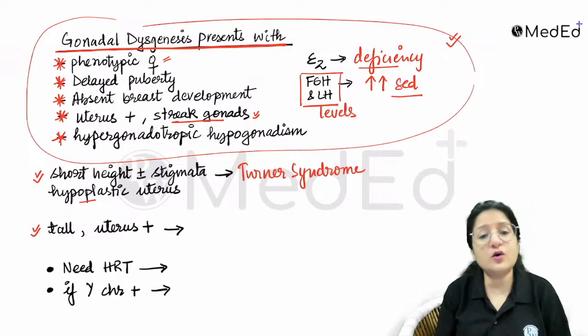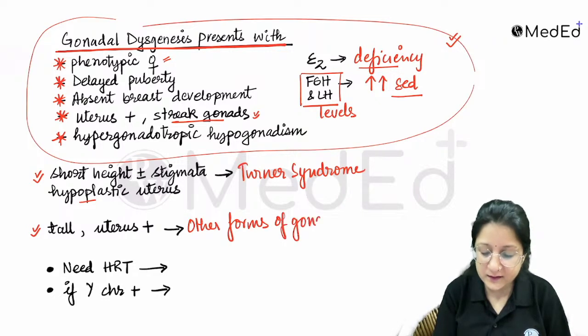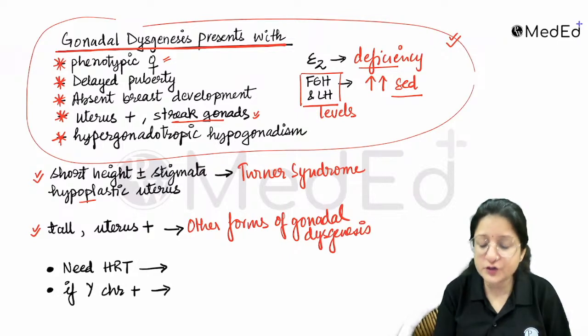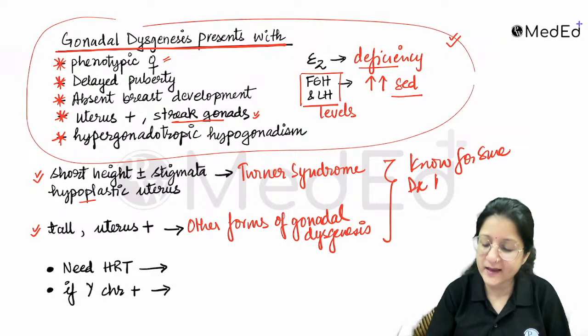If the patient is tall and the uterus is present, it can be the other forms of gonadal dysgenesis. To know for sure, you have to have a karyotype. You will make the diagnosis based on the karyotype.